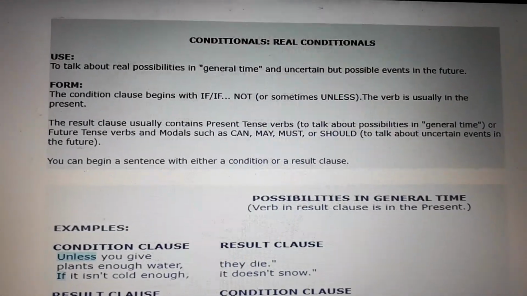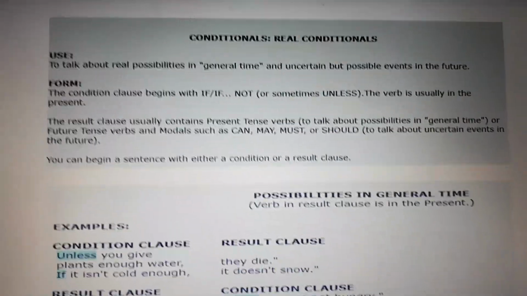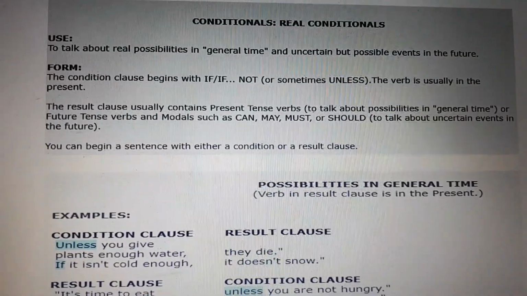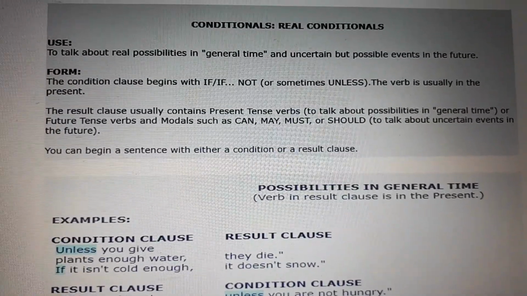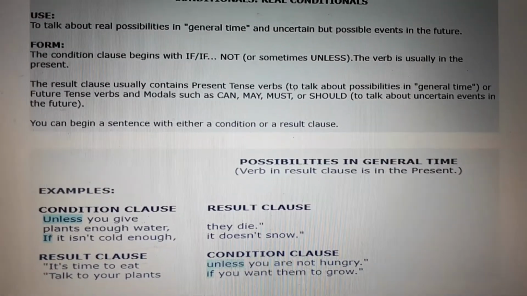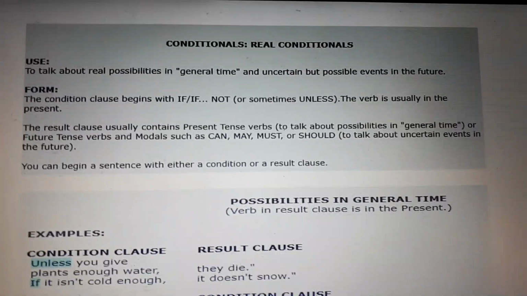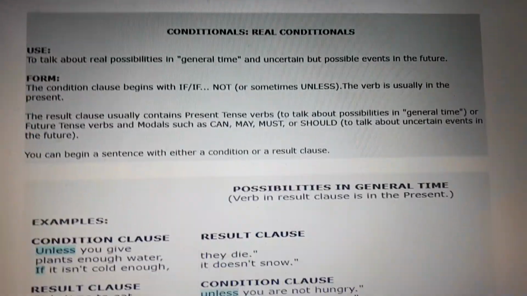I will be married if you happy. I will be married. No. I will be happy if you marry me. If you marry me, I will be happy. So I have a condition and then a result, or I have a result and then a condition. Okay?